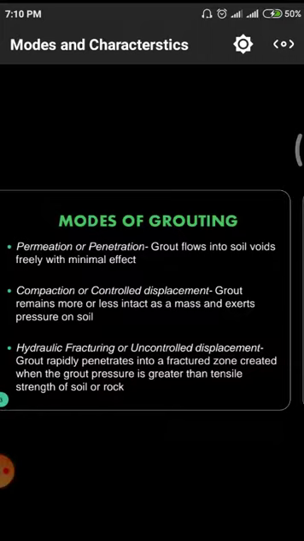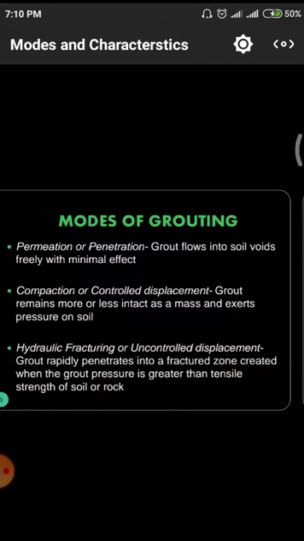Grout rapidly penetrates into the fractured zone created when the grout pressure is greater than the tensile strength of the soil or rock. Normally, tensile strength refers to the force which is applied away from the center. Toward the center means compressive force. Away from the center means a tensile force.